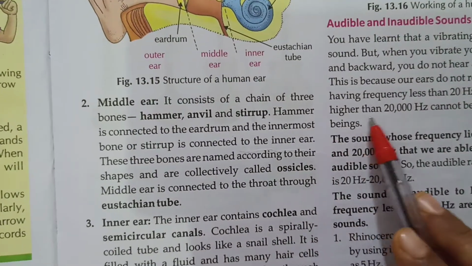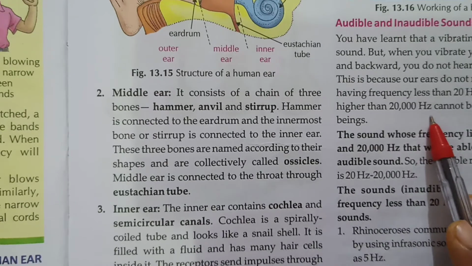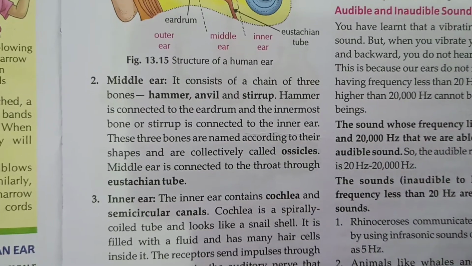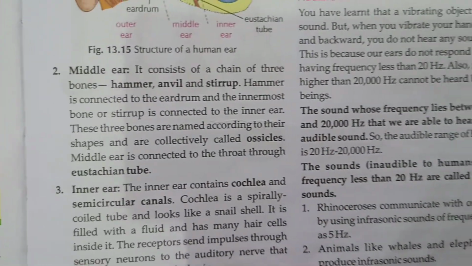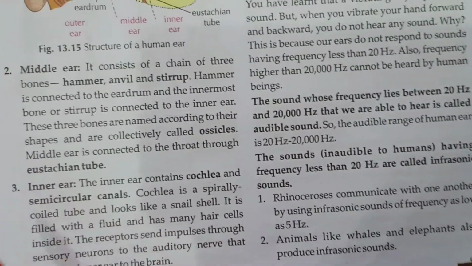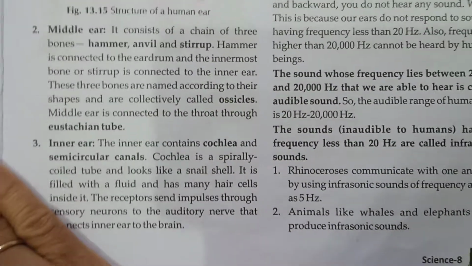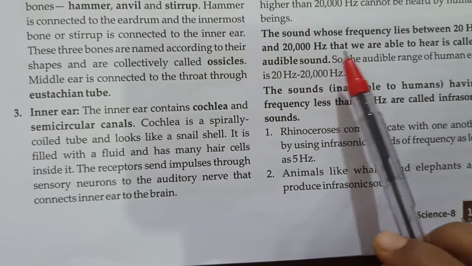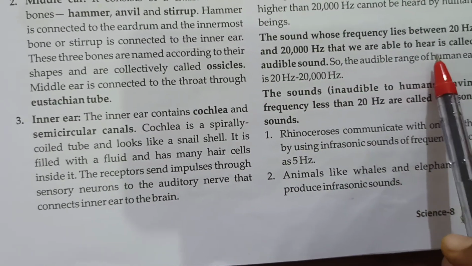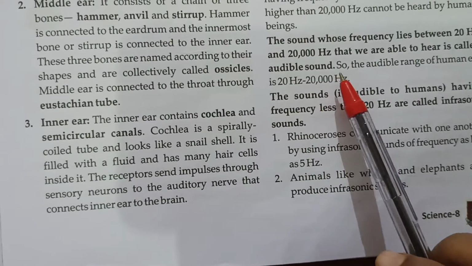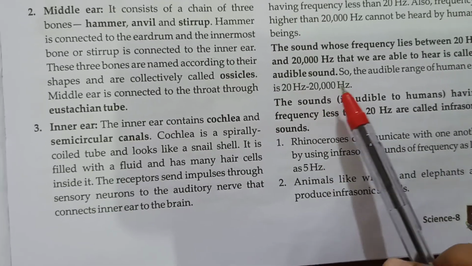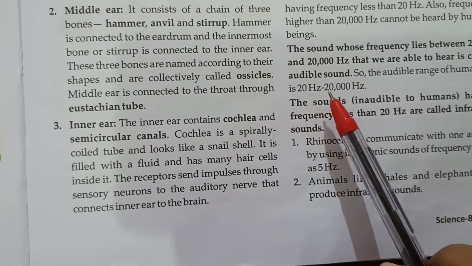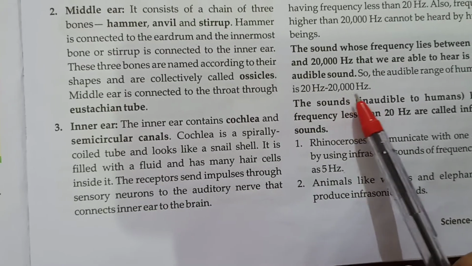Also, frequency higher than 20,000 Hz cannot be heard by human beings. The sound whose frequency lies between 20 Hz to 20,000 Hz that we are able to hear is called audible sound. So, the range of audible sound is 20 Hz to 20,000 Hz.